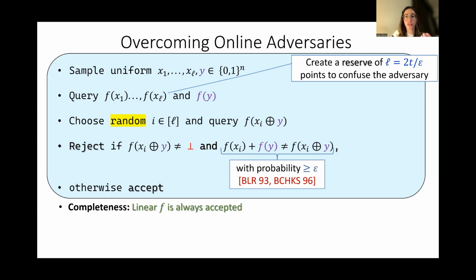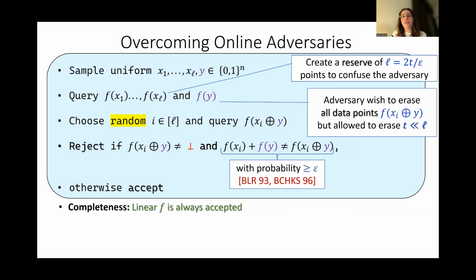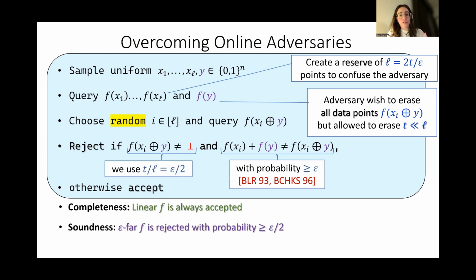What about the first condition, about seeing an erasure? It is worth noting that after we query f(y), the last point, the adversary has some idea about our next query. It knows that our next query is going to be of the form f(x_i XOR y) for some x_i from our reserve, and it wishes to erase all of these L points. But it has the ability to erase at most T points. Whatever smart strategy it uses, after it erases T points and we choose a random point, if L is much larger than T, we are going to see an erasure with very small probability. This way we get a rejection probability on the order of epsilon.